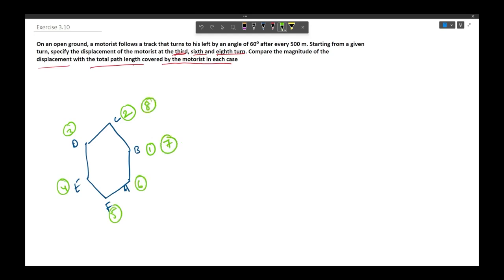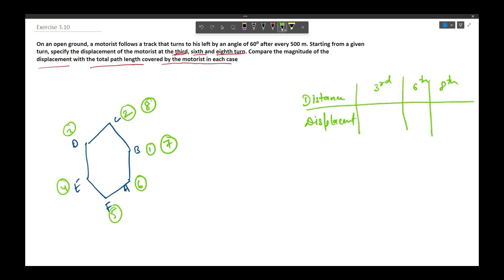We have to calculate distance as well as displacement at the third, sixth and eighth turn. So let us begin calculation of the third turn.